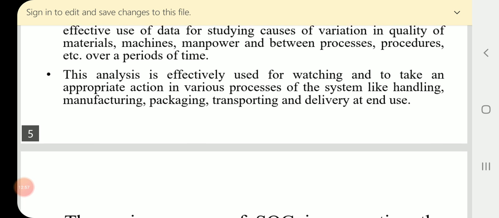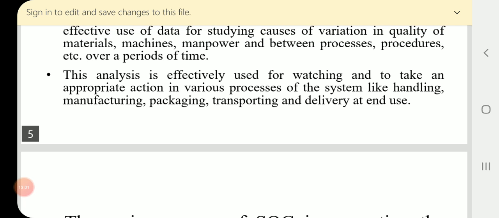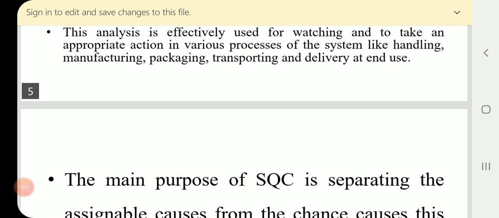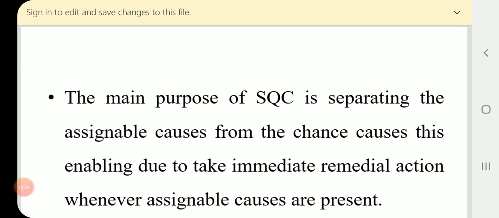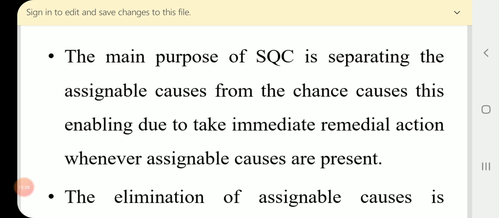We have to effectively use this procedure to identify any variation in all these categories: handling, manufacturing, packaging, transporting, and delivery at end use. Everything. Hope you understand. Now, we discuss some more points.